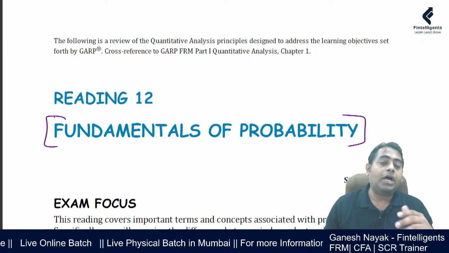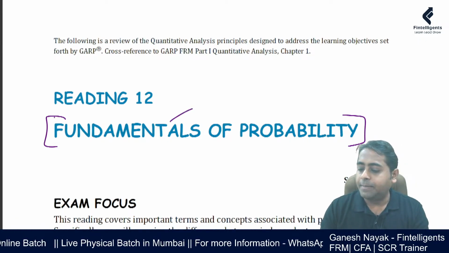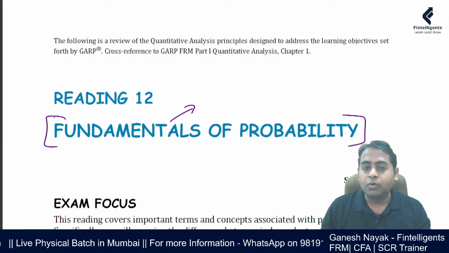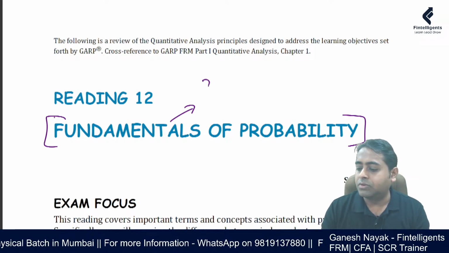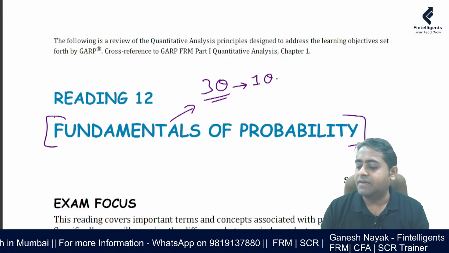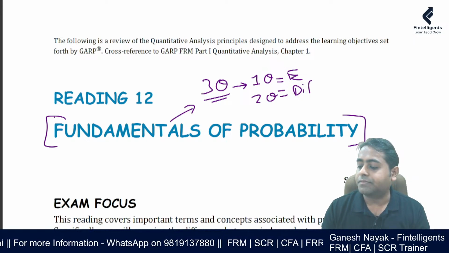Now, generally, what I have seen in the last 2 to 3 exams, please note this chapter and one more chapter, multivariate random variables. Both of these chapters are connected. They will ask you roughly 3 questions. One question is going to be very easy, but the other 2 are going to be difficult.